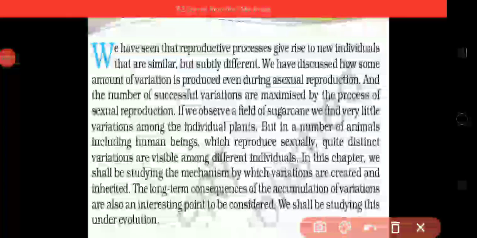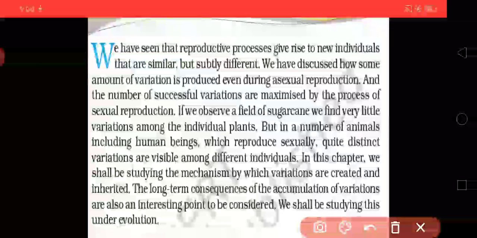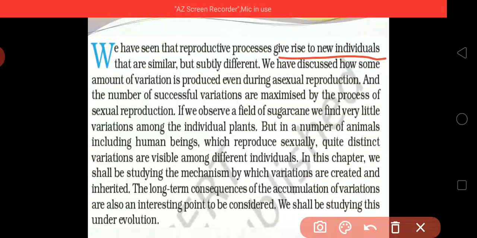We have seen that reproductive processes give rise to new individuals that are similar but subtly different. We know it very well: when a particular organism gives birth to a new organism, it is similar but has some difference between the parent and the daughter or son. So we can see that there is a little bit of difference between the two organisms.